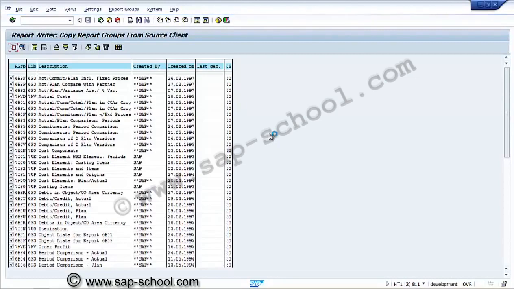This is also one of the important features we need to do during implementation of the module. Not only in the project system, this functionality is available in other applications also, like finance and controlling, material management, sales and distribution, plant maintenance, like that.